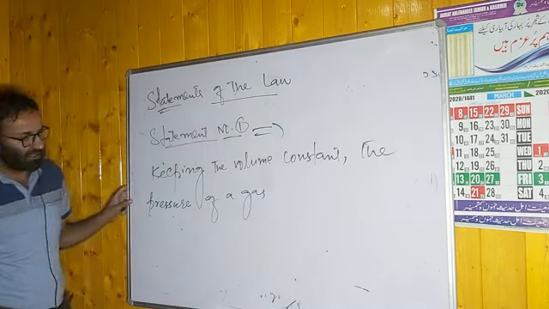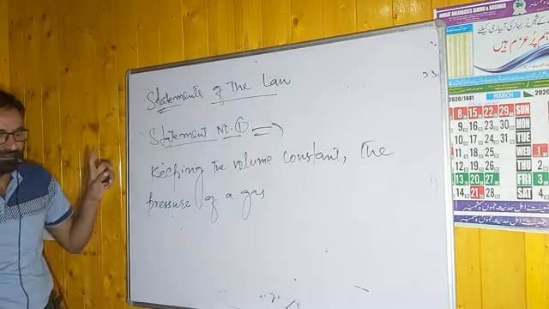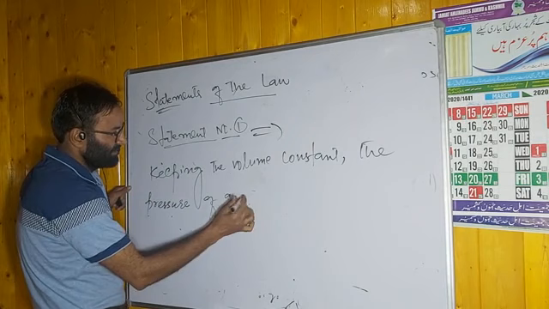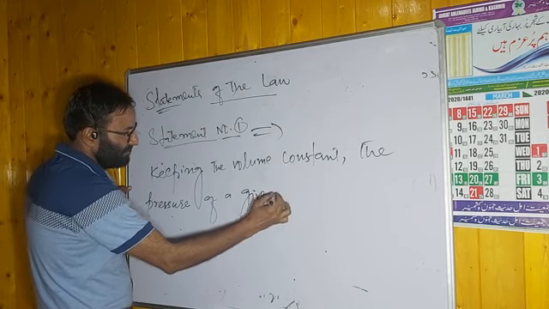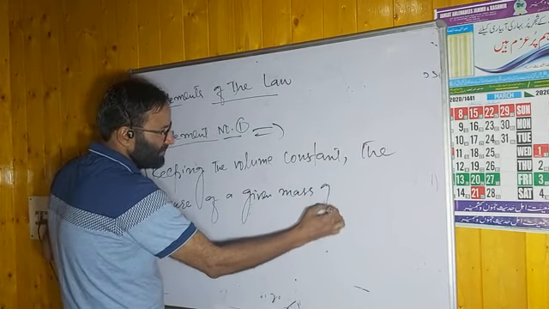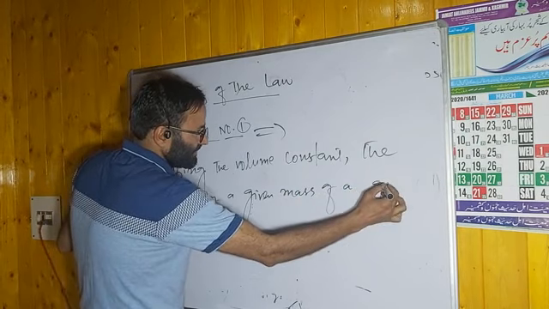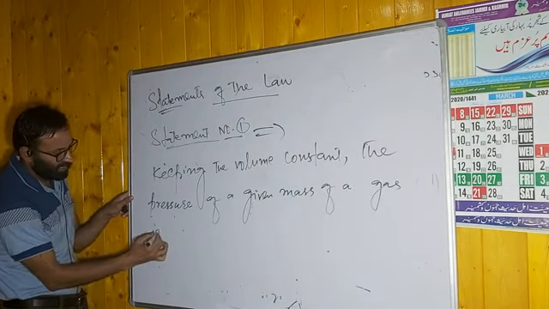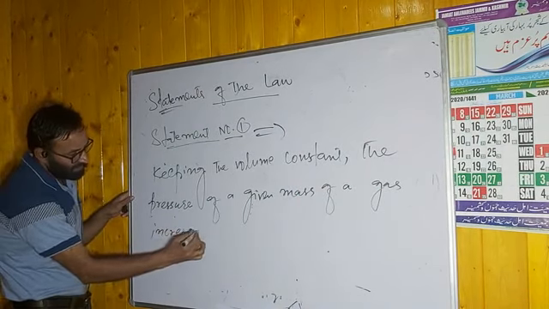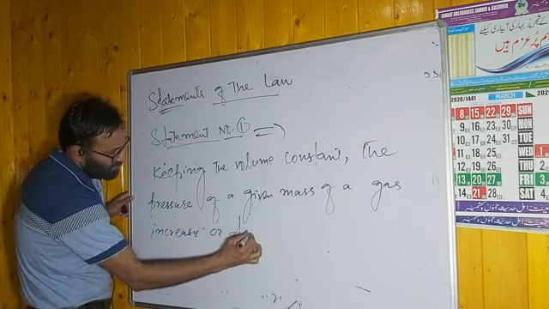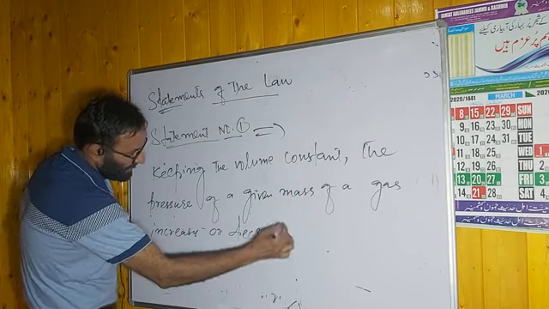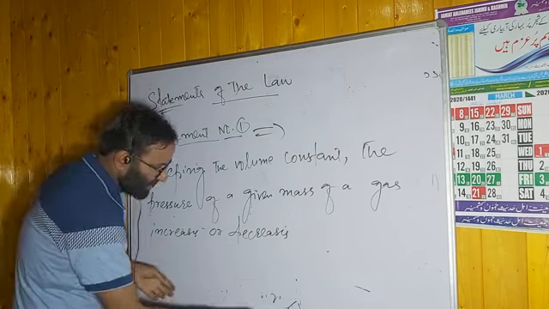Charles law में क्या था? Volume of a gas. Yeah, you can say given mass of a gas, increases or decreases. वहां पे भी ये था. How much increase, how much decrease?